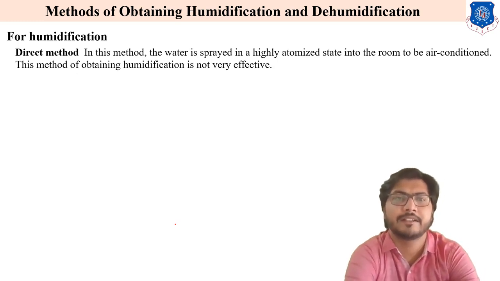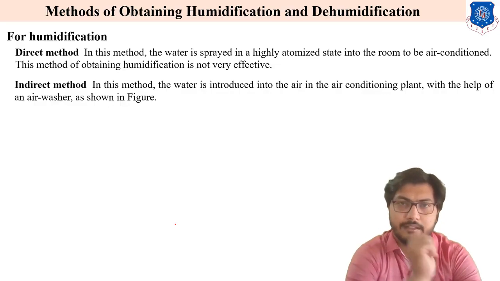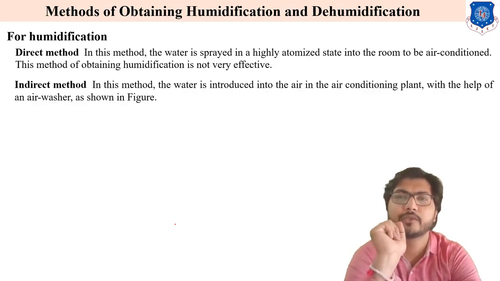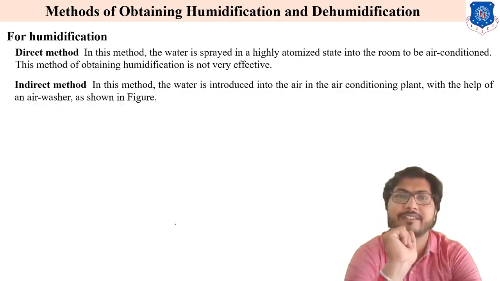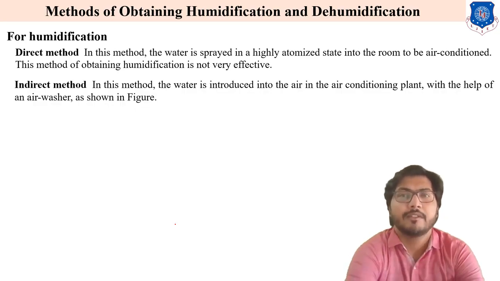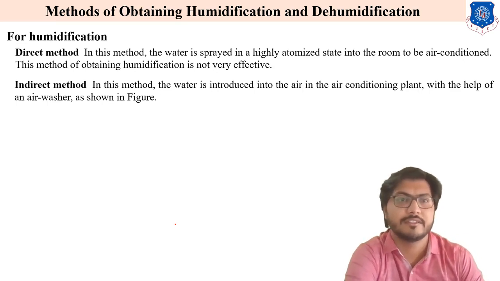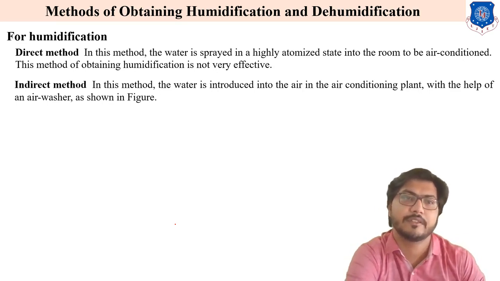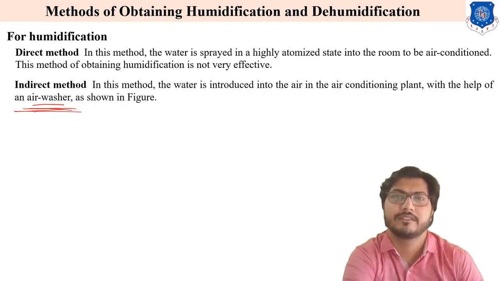Next is the indirect method. In this method the water is introduced into the air in the air conditioning plant with the help of an air washer. For the indirect method, for obtaining humidification, we use one device, that is an air washer. How does this air washer work?